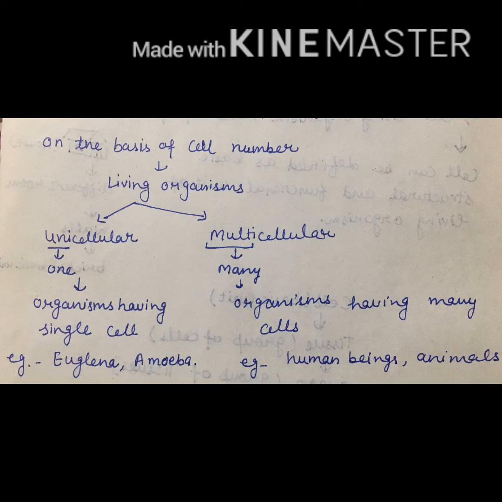First of all, look at unicellular organisms. Uni means one, cellular means having cells. So unicellular organisms are the organisms having a single cell. Examples are Euglena, amoeba. Multicellular, on the other hand: multi means many, cellular means having cells. So multicellular organisms are the organisms having many cells present in their body. Examples: human beings, animals.